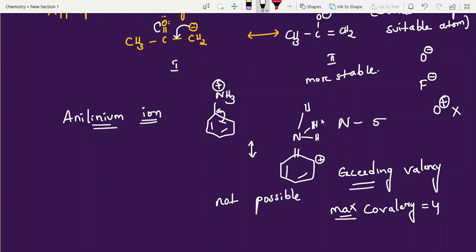Okay, totally around nitrogen maximum valency 5, but valency 5 compounds are less. NCl5, NCl3, we have learned one point. NCl3 is more stable than NCl5. While in NCl5 valency of nitrogen is 5, but due to lack of d orbitals, its maximum covalency is 4. Around 5 bonds means it is not stable. That's why further resonating structures are not possible.